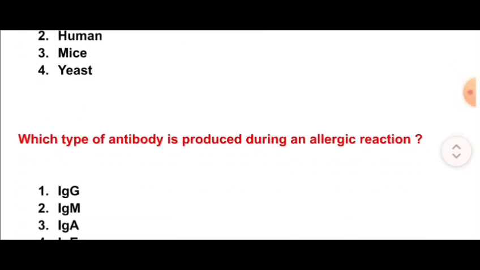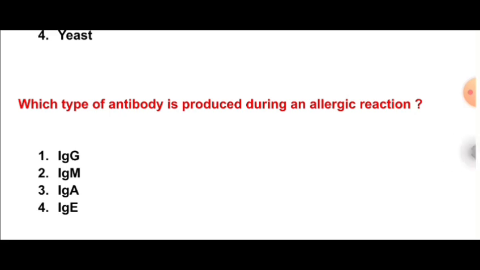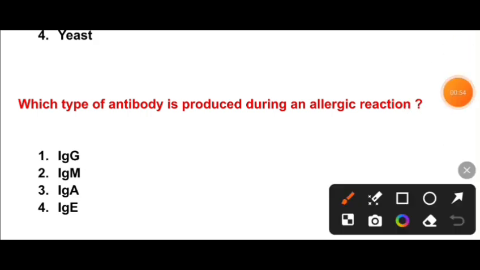Next question is, which type of antibody is produced during an allergic reaction? IgG, IgM, IgA, IgE. So the correct option is option D, IgE. IgE antibody is produced during allergic reaction.